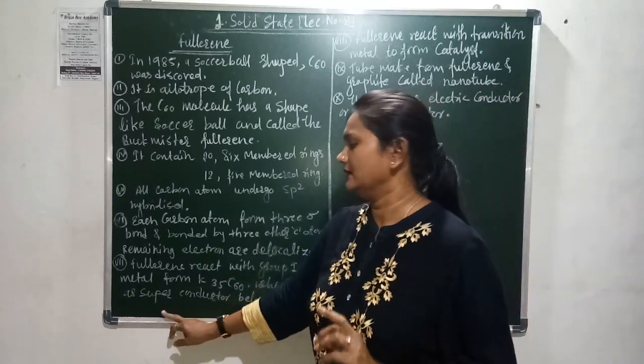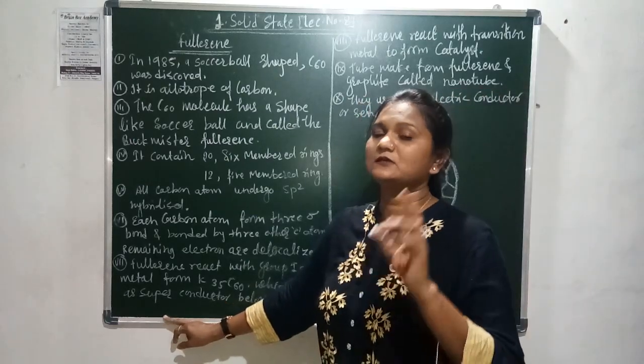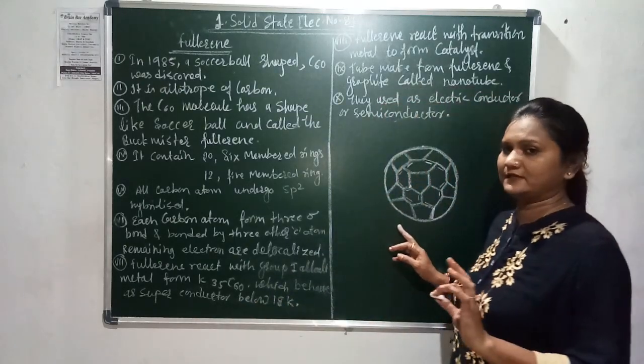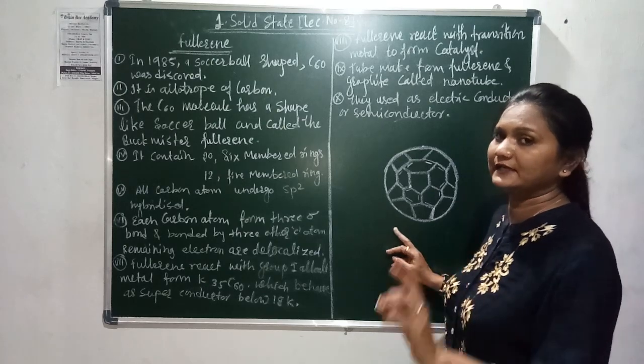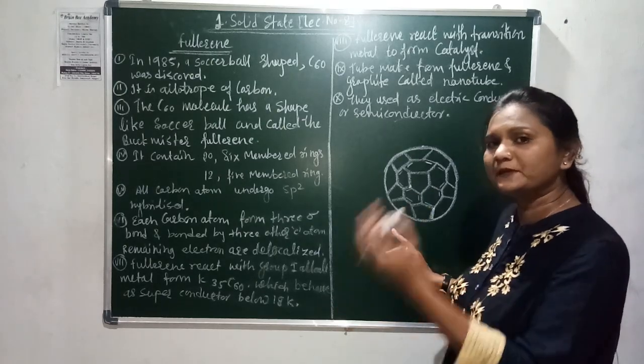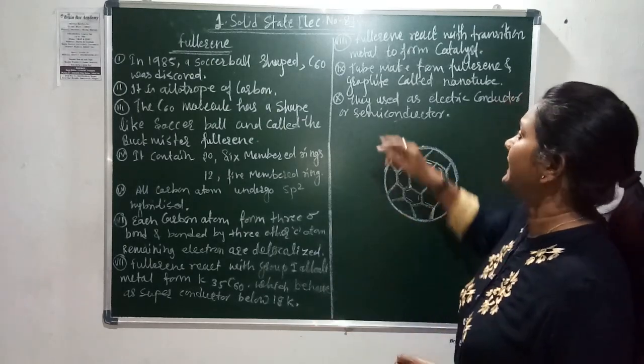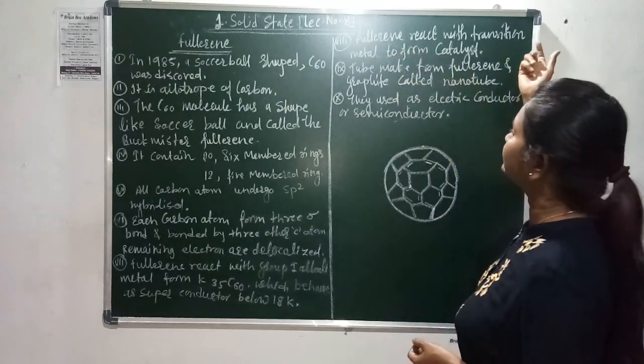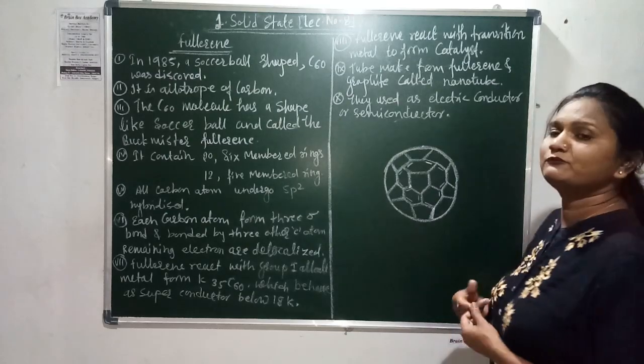So it is a good conductor of electricity when reacted with group 1 elements.